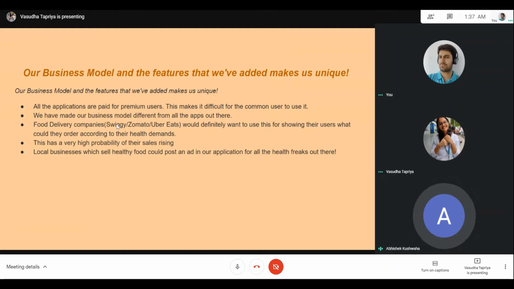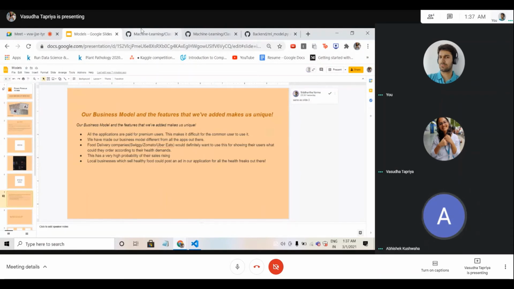So here I would like to demonstrate one of the major challenges that I faced while integrating this application with our ML model. Can we switch over to the code snippet, Vasudha?